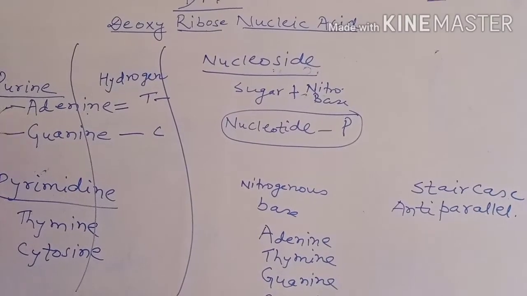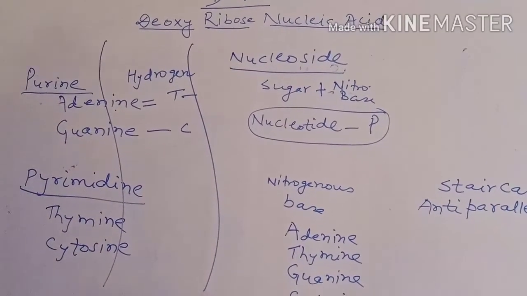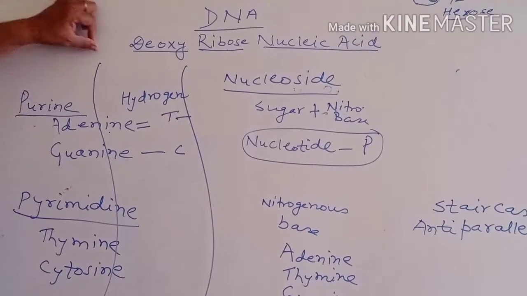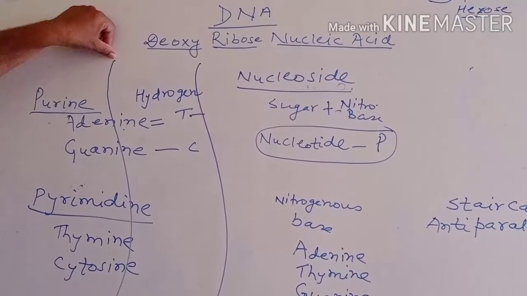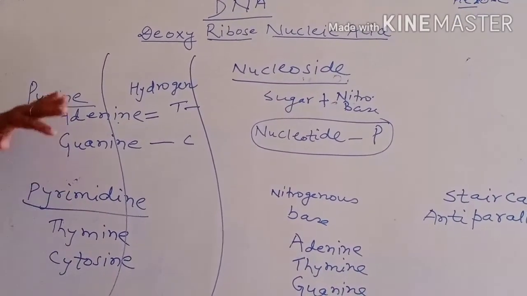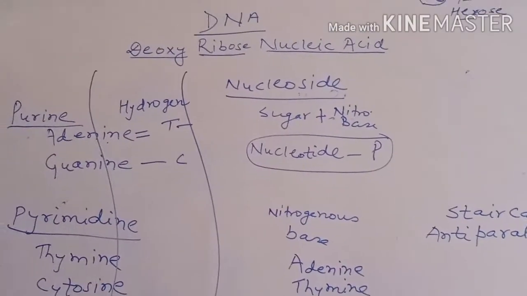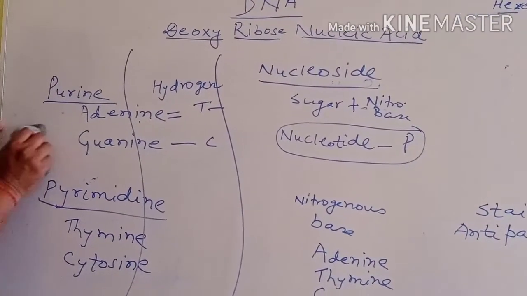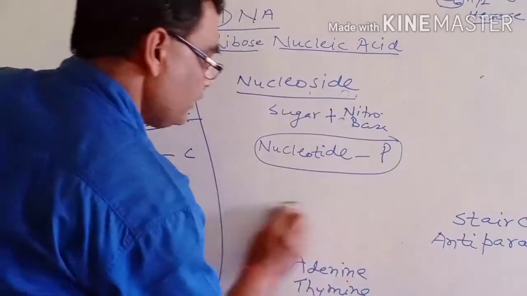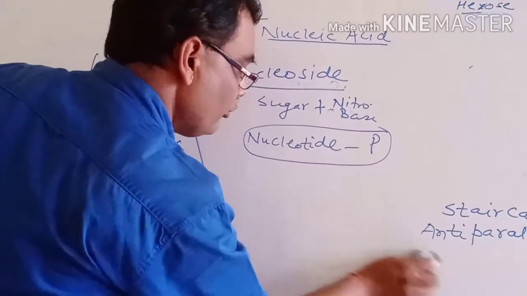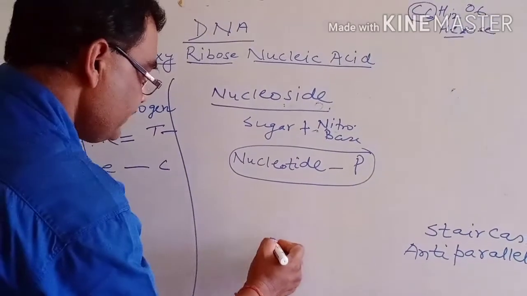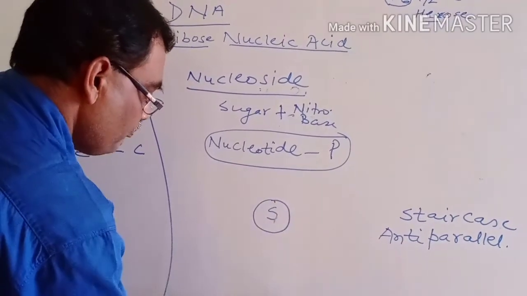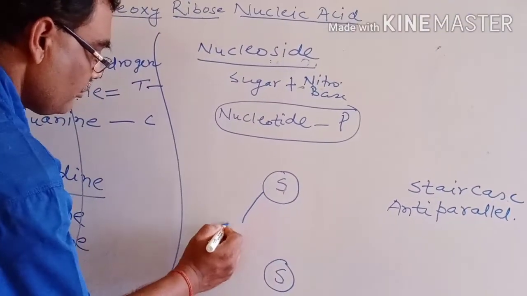See here, one thing that is very clear: purine and pyrimidine are the different nitrogenous bases, and in one helix of DNA, when we see the combination of different nitrogenous bases, we see one nucleotide. One nucleotide combines with another nucleotide with a bond, that is phosphodiester bond, between pentose sugar and phosphate group.